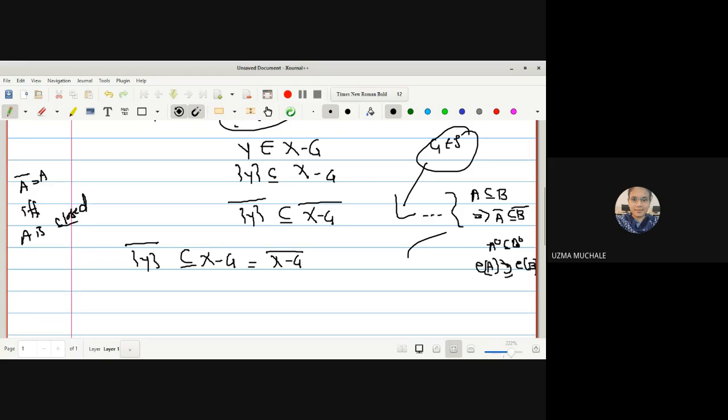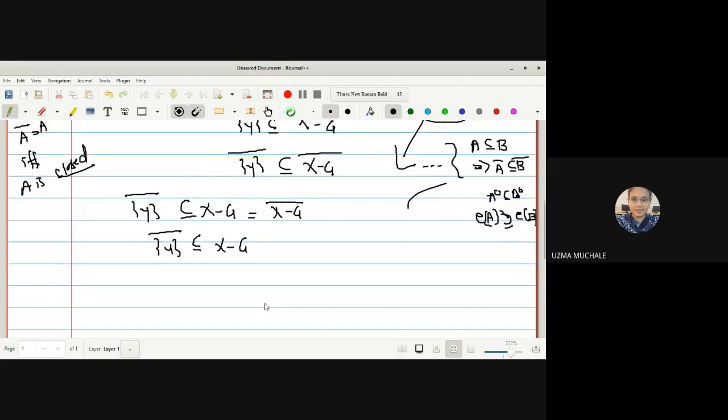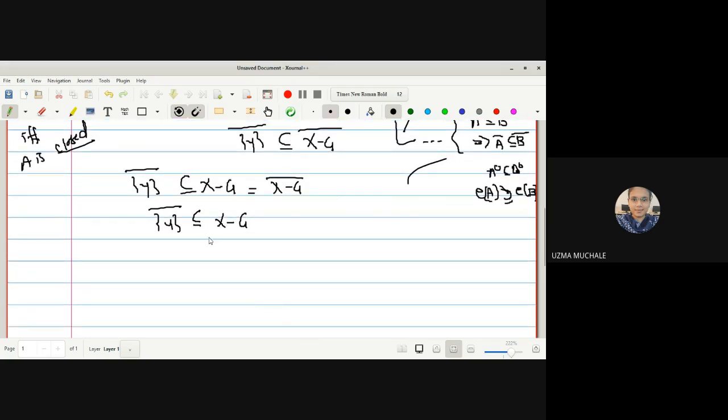Why is A a closed set here? If G is an open set, its complement X minus G is a closed set. So if A is a closed set, its closure is equal to A. So I can say Y closure is contained in X minus G.